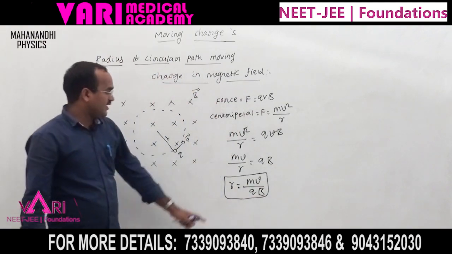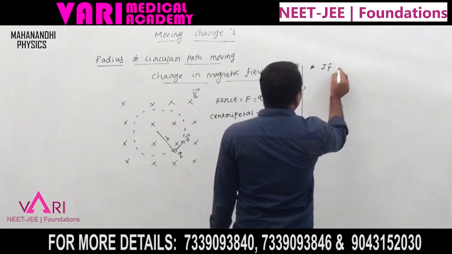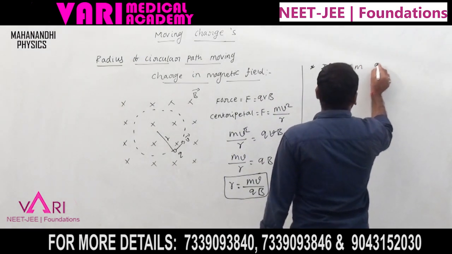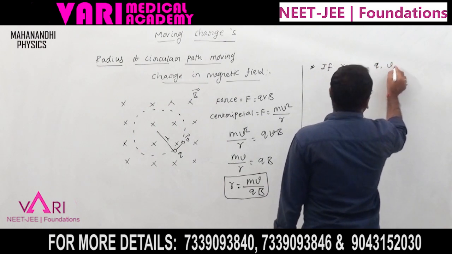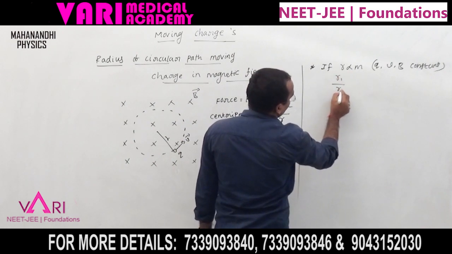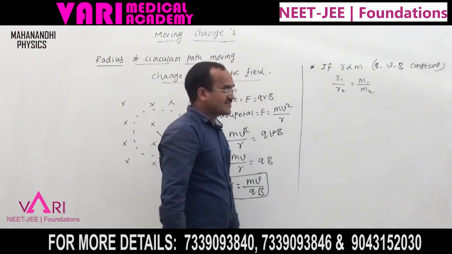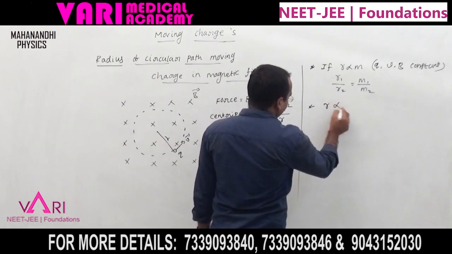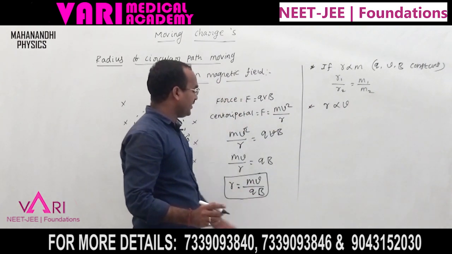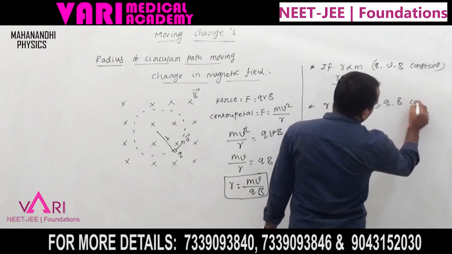Here, what is the relation between the radius and the remaining terms? r is directly proportional to m, where q, v and B are constants. So r1 by r2 equals m1 by m2. Similarly, r is directly proportional to v, where m, q and B are constants.